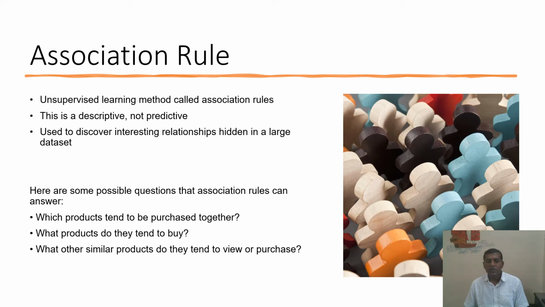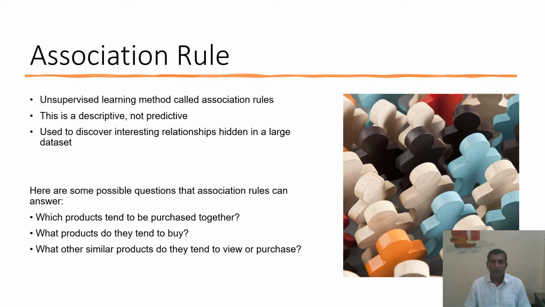This association rule is able to answer questions like which products tend to be purchased together. Whenever we go shopping, we purchase some items together. Whenever we purchase milk and then also sugar, we say that these two items are purchased together.